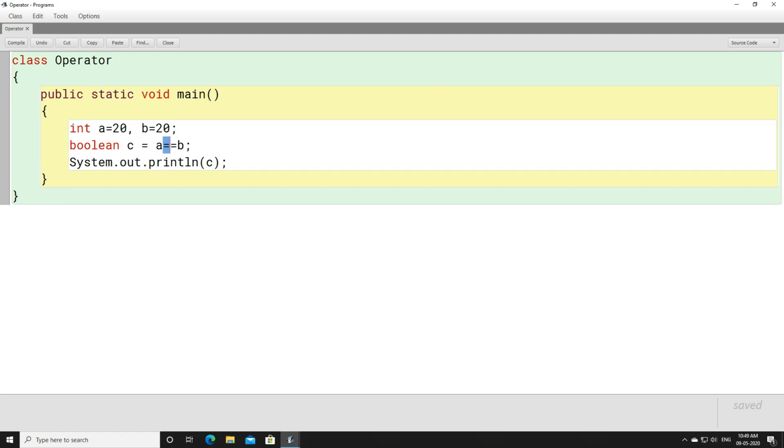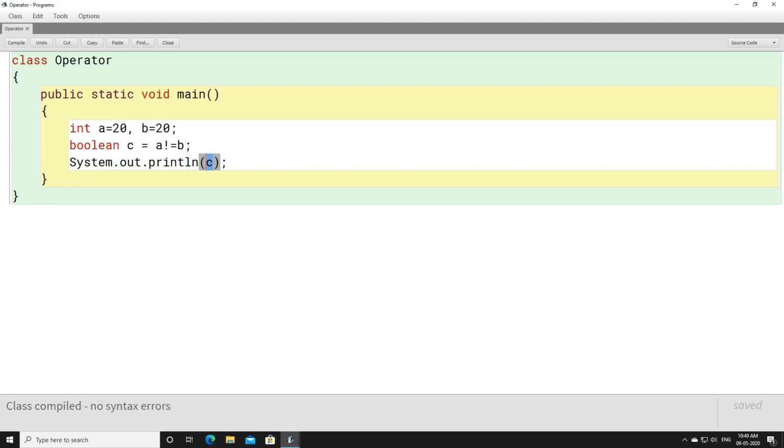Now if you want to check for the inequality, whether both are not equal, it will give you the value true if both are not equal. Here you have used the not equals to sign. If the value of A is not equals to B, then it will give you the output as true. You can clearly see that A holds 20 and B holds 20 and both are equal. But here we have used the not equals to sign, isn't it? So the output that will get stored in C is false. C will have false here.